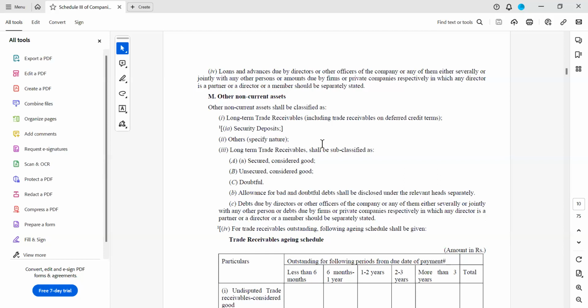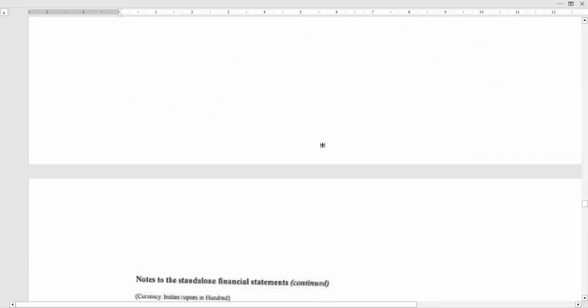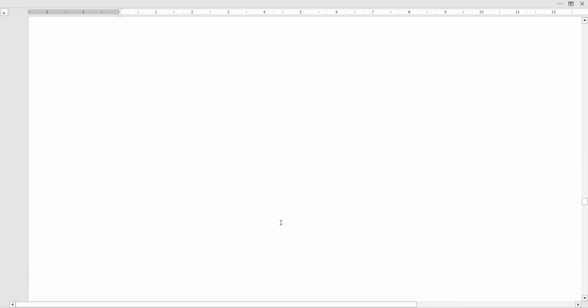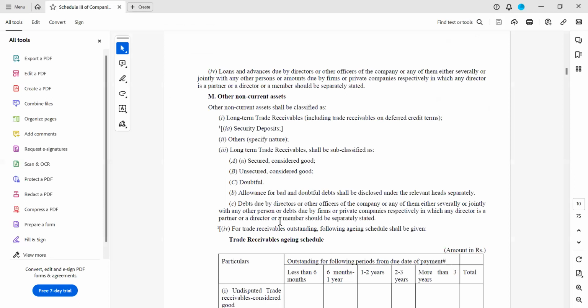But actually here, the operating cycle is 7 years, yet I don't see any trade receivable shown under non-current assets. We do not know the actual transactions, so we cannot comment on it. But because their operating cycle is more than 7 years, there may be chances that they may not raise an invoice where the due date is more than 12 months. That is the reason there are no long-term trade receivables.